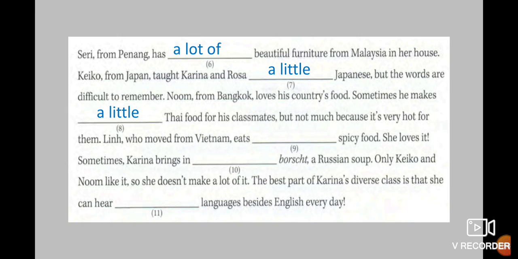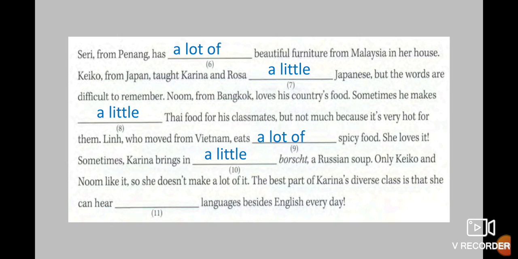Linh, who moved from Vietnam, eats a lot of spicy food. She loves it. Sometimes Karina brings in a little borsch, a Russian soup. Only Keiko and Noom like it, so she doesn't make a lot of it.